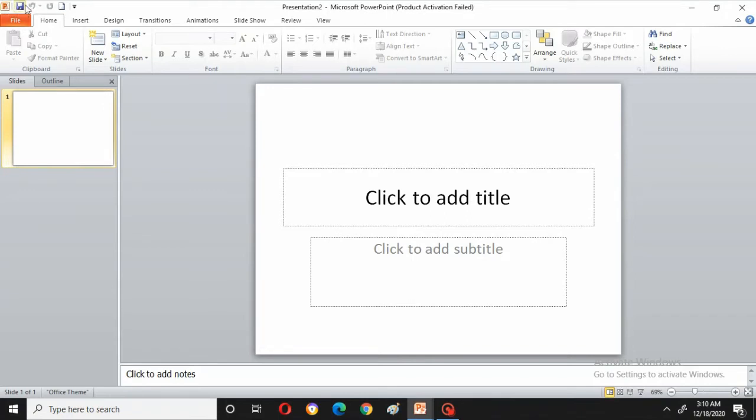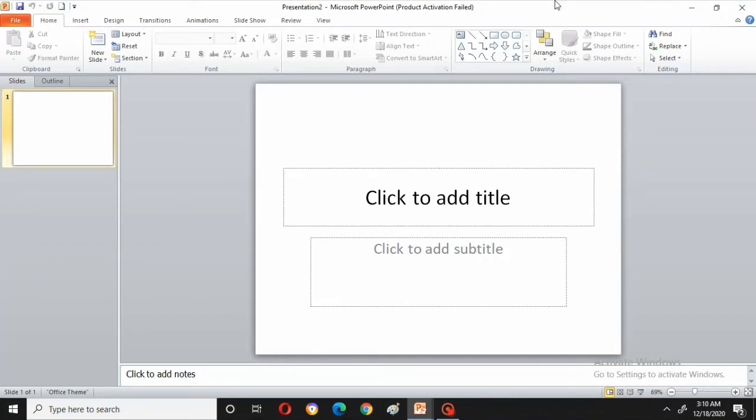As usual for all the Microsoft software, you will see all these things. This is the save button, and these two are the quick access toolbar, undo and redo. Here you can see the new button, which means you can create a new document. This is like a scroll button, and you can manage the new and save options, all those things in that.